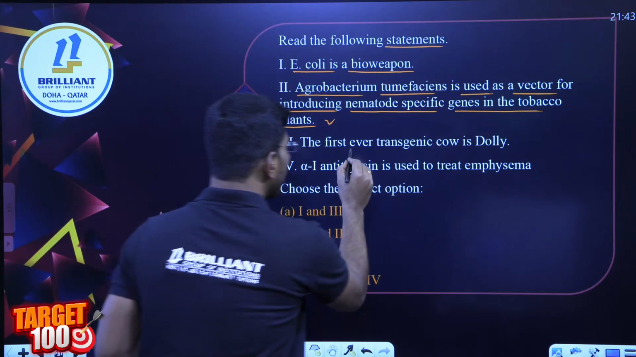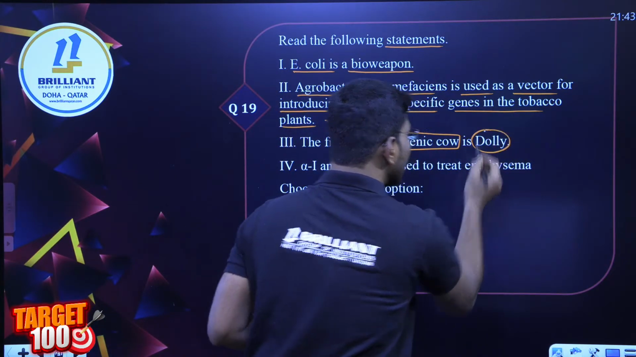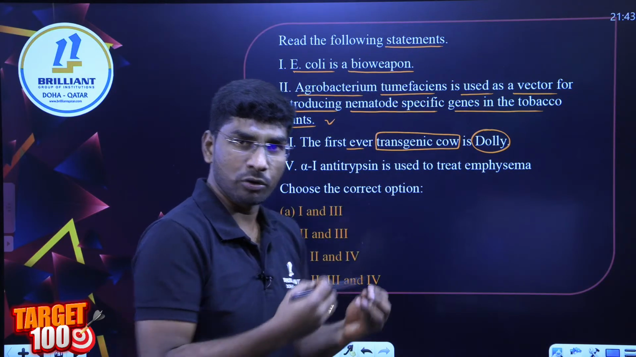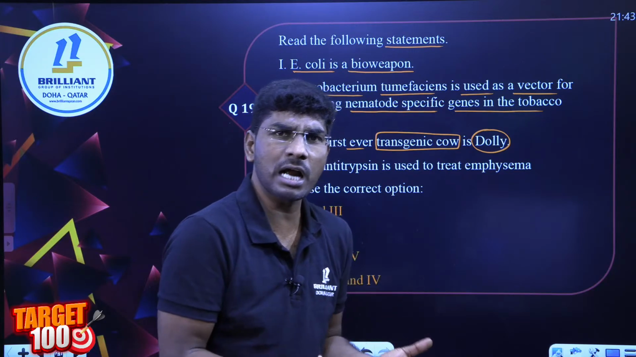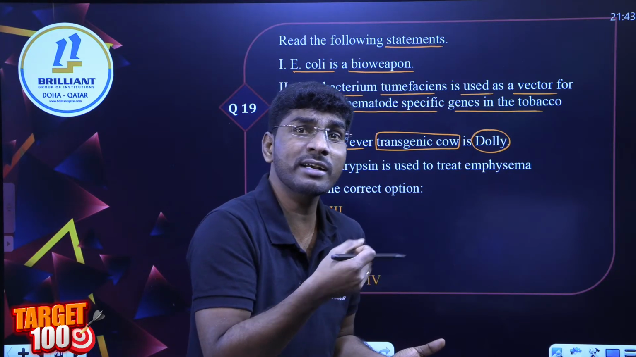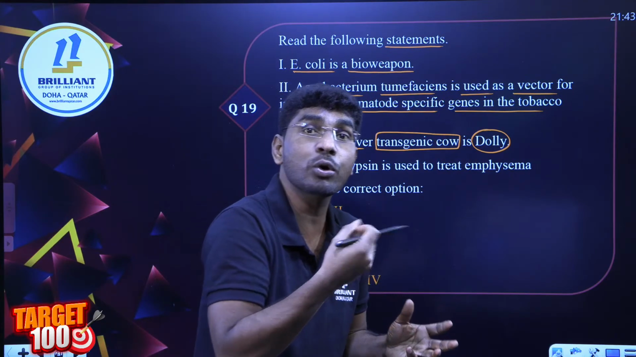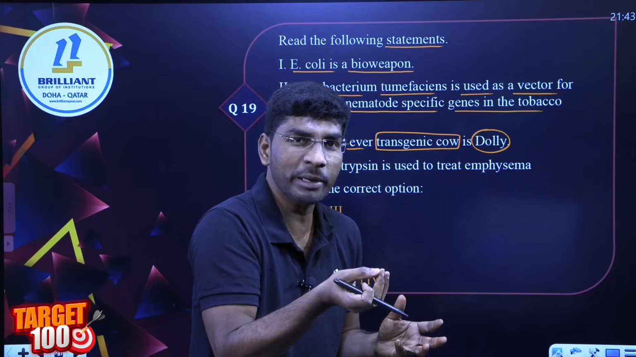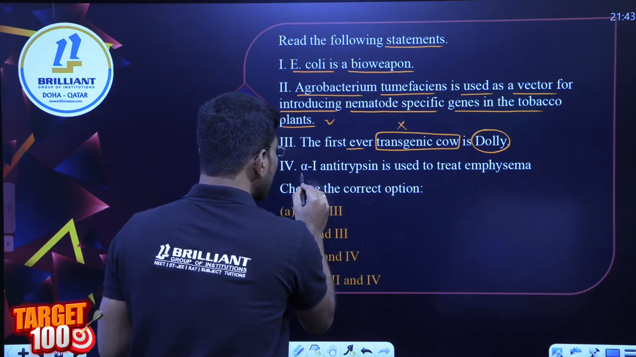Vector. The first ever transgenic cow is Dolly. Dolly is a cow or a sheep? It is a sheep, it is not a cow. And moreover, it is not a transgenic, it is a cloned sheep. You got my point? So this statement is not correct. So I'm writing here, it's not correct.